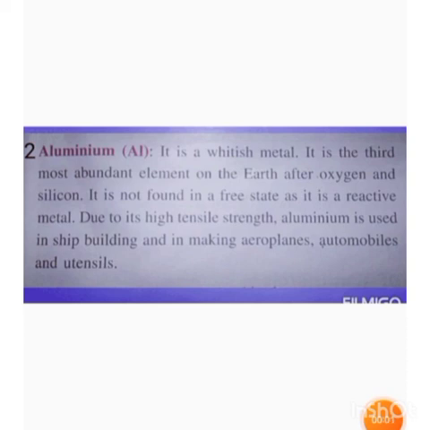Next one, aluminum. Aluminum is a whitish metal. It is the third most abundant element on the earth after oxygen and silicon. It is not found in the free state. It is a reactive metal. Due to its high tensile strength, it is used in shipbuilding and making aeroplanes, automobiles and utensils also.